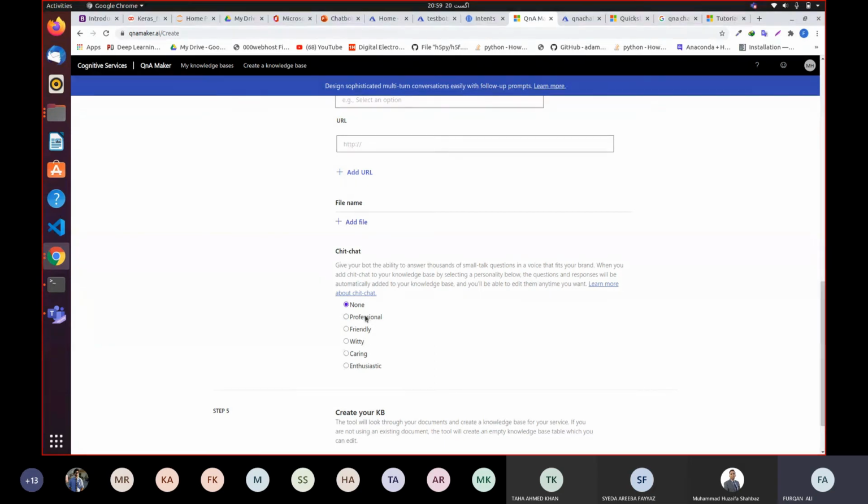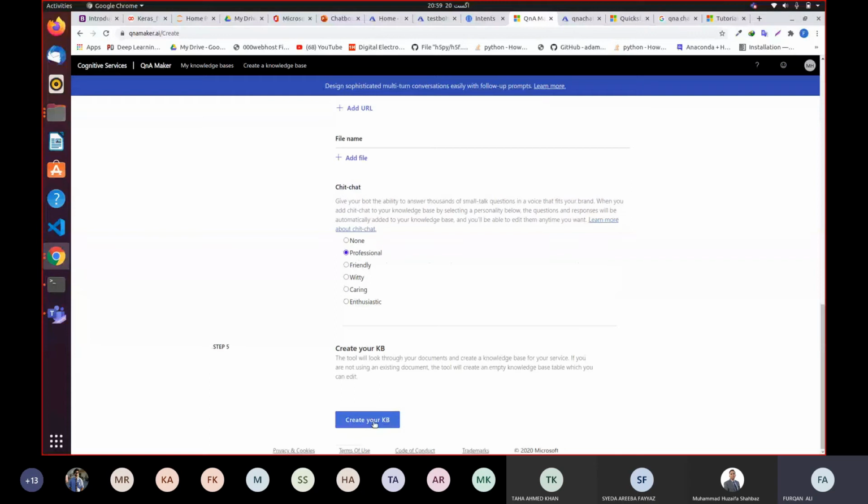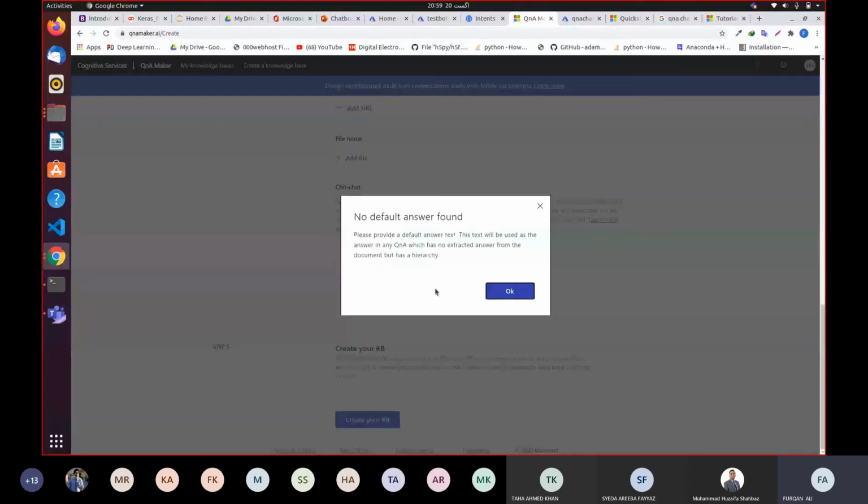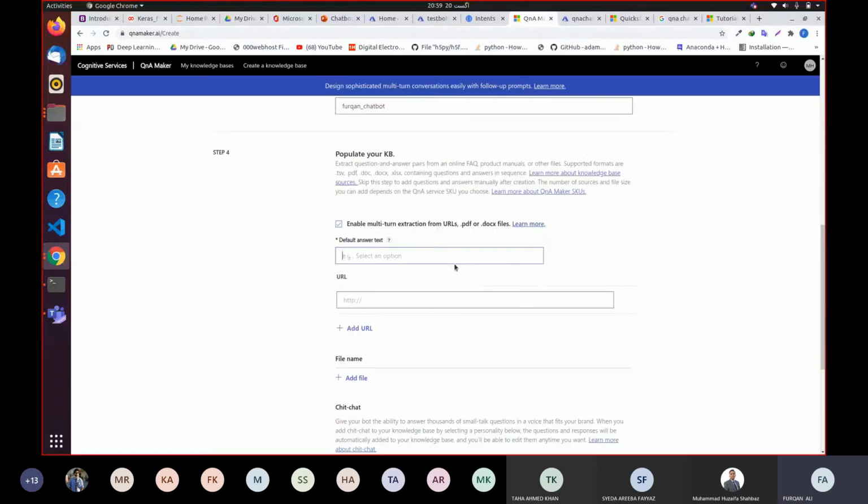So we have different types of chatbot. In a friendly chat, usually when two friends are talking, they don't write or type every single word completely. They write you as simple U, not Y-O-U. So if you choose friendly, it is gonna write you as simple U, but if you choose professional, it is gonna write you as Y-O-U. So I'm gonna choose professional, and lastly, I'm gonna say create your no default answer found.